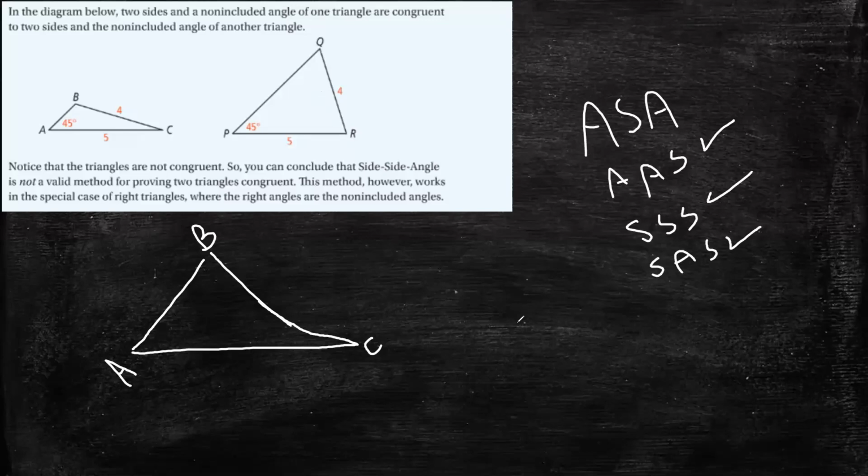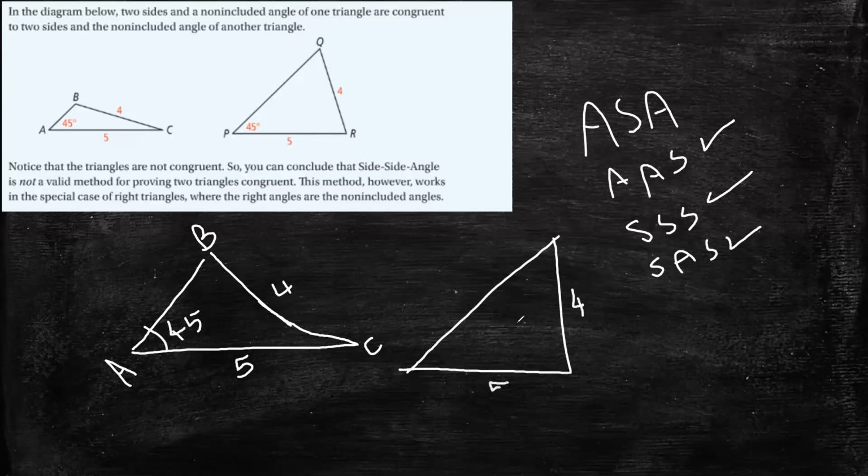Okay. So you have this triangle ABC, here is 4, here is 5, and here is 45. And you have this one, here is 4, here is 5, and here is 45. If you look at these two triangles, they are not congruent.